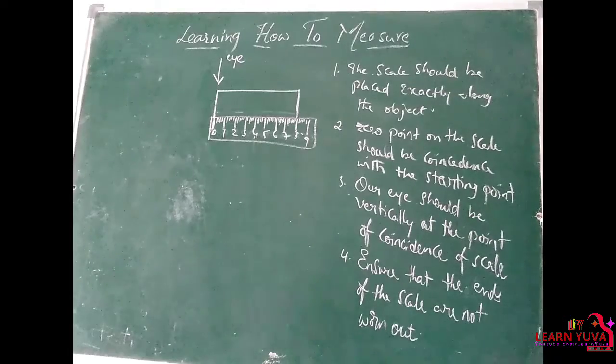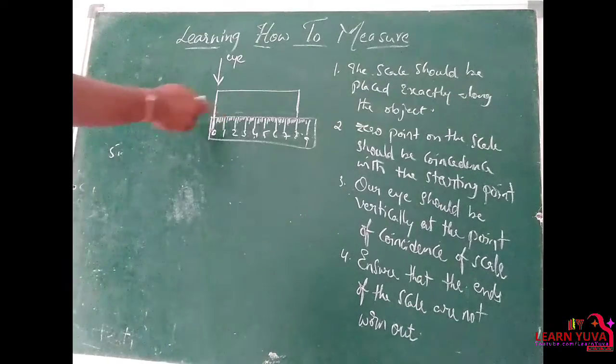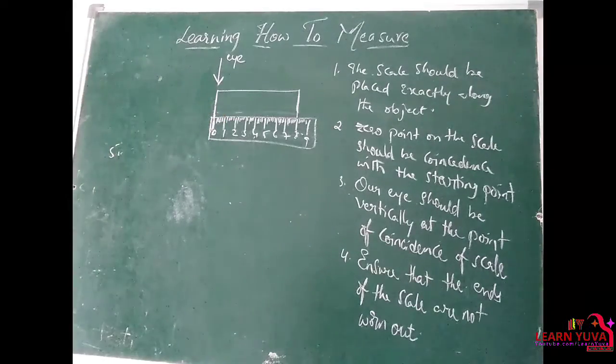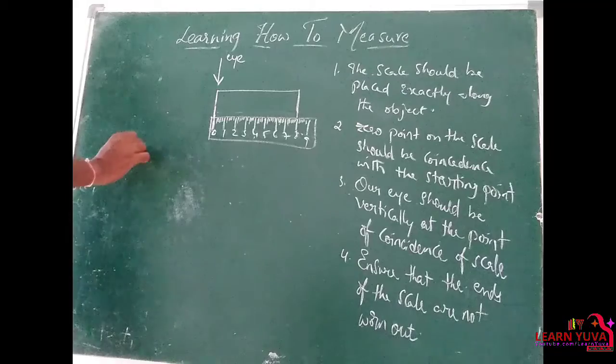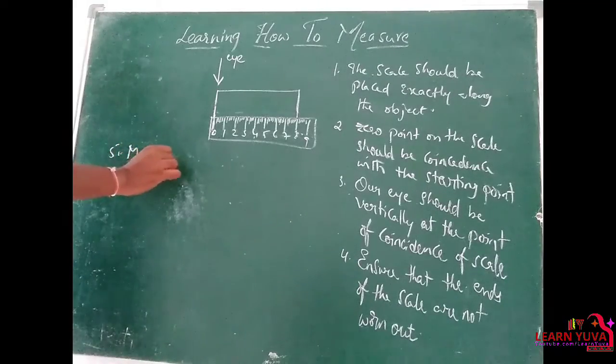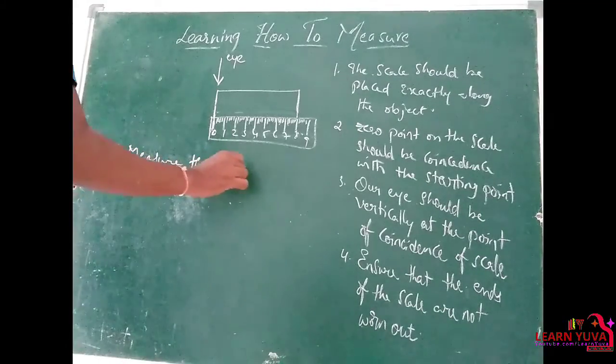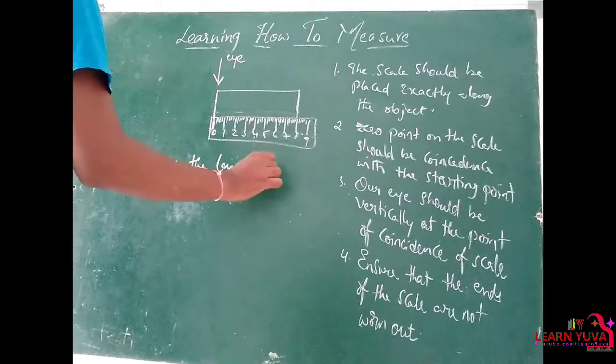Next, the final point. If you measure the object just once, we may be measuring it roughly. Sometimes we may not get the exact value. So, to get the exact value, we must measure the length of the object twice or thrice.